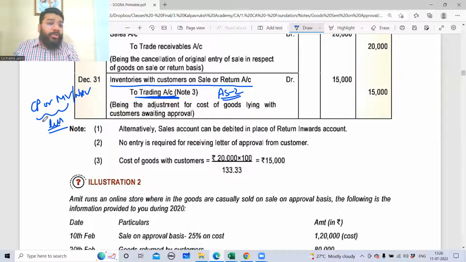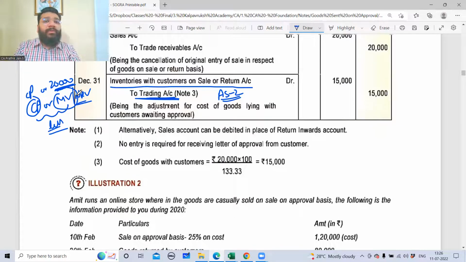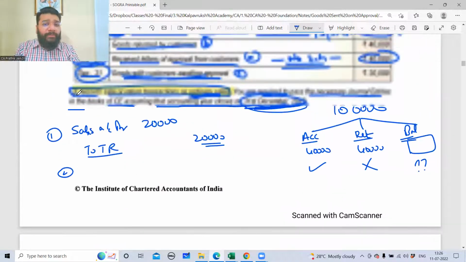Are you able to follow? So here, the cost price we have to find out. The market value is 20,000, correct? The net realizable value is the sale value. Market value means sale value. In the market, if I sell this, I can sell it for 20,000 rupees. So the market value or net realizable value is 20,000 rupees. What is the cost price? So you have to calculate the cost price. How will you calculate the cost price?